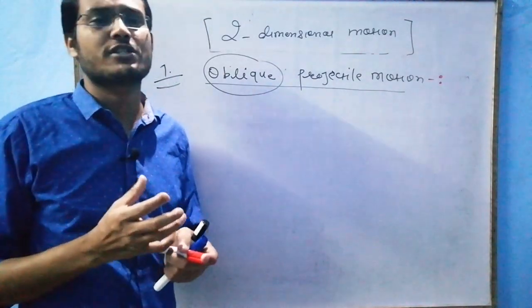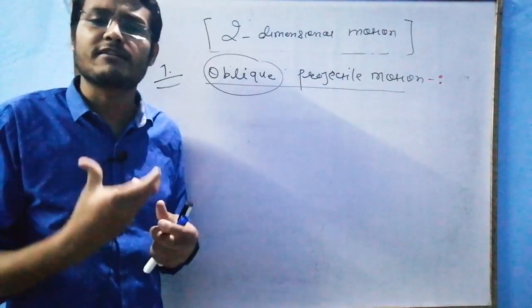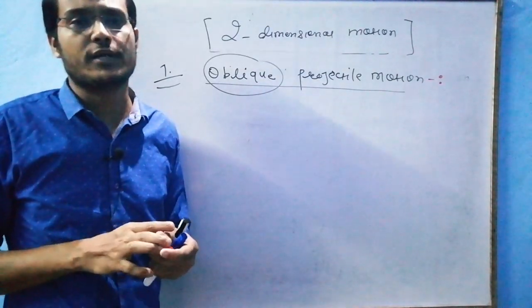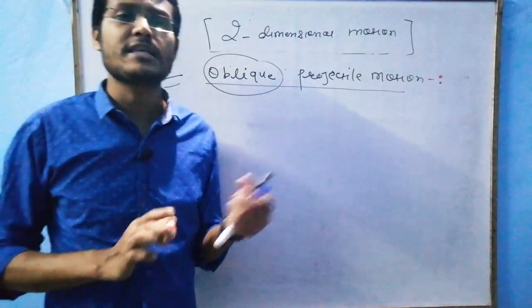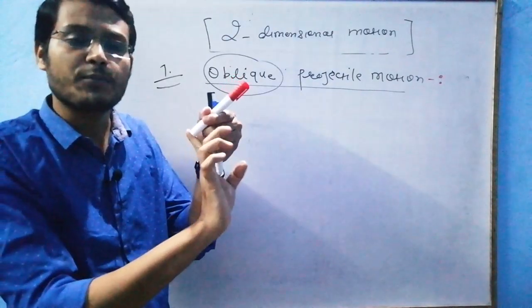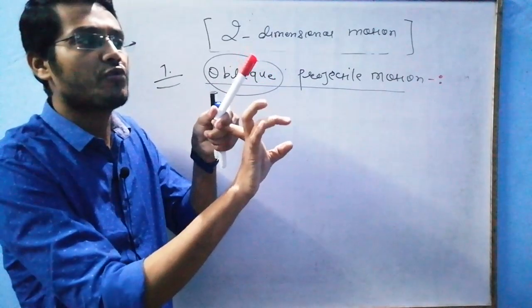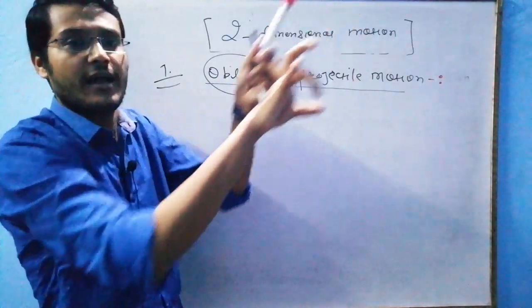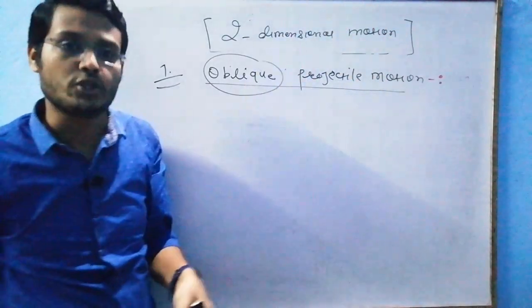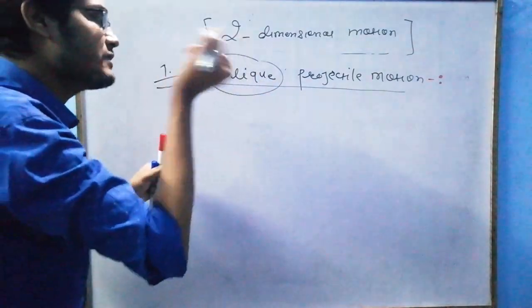Because first of all, the conventional method is very important. If you are not understanding my conventional method, then you can't approach the shortcut, okay. So oblique means a particle is thrown making some angle theta. In this type of projectile motion, the particle is thrown making some angle theta, and the particle is given some initial velocity u. Understood? See here, oblique means the particle is thrown with some angle theta.